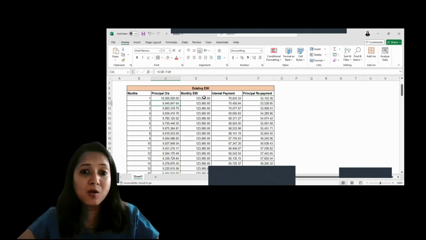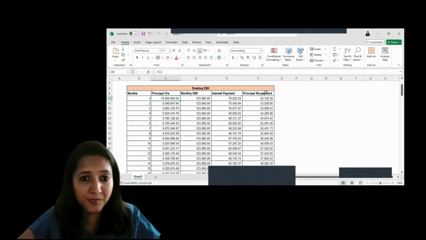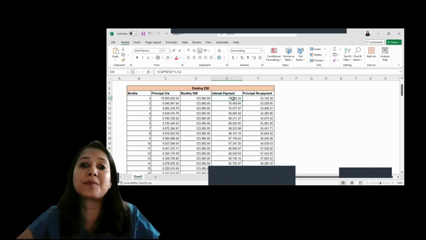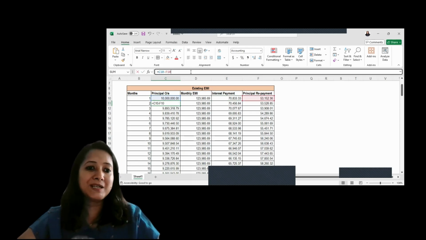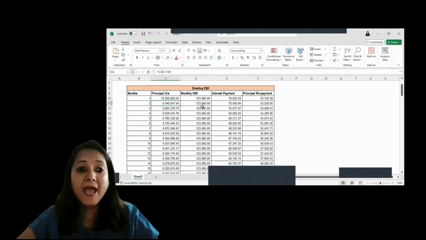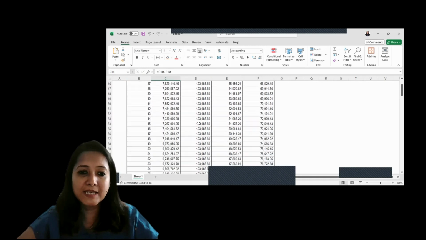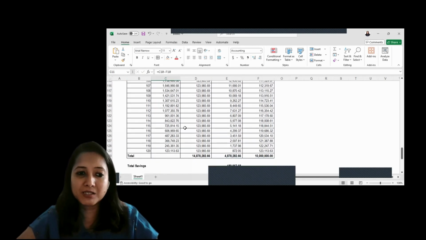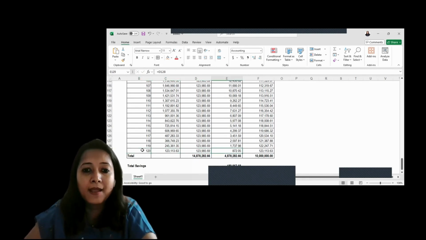So in the next month, only this 53,000 will be reduced from 1 crore, because the interest component does not reduce your principal amount. Likewise, we have given a formula here of 1 crore minus principal repayment, and so it goes on like this. If we go down and see, 10 years means we will have 120 months. Till 120 months, our EMI will be going on.